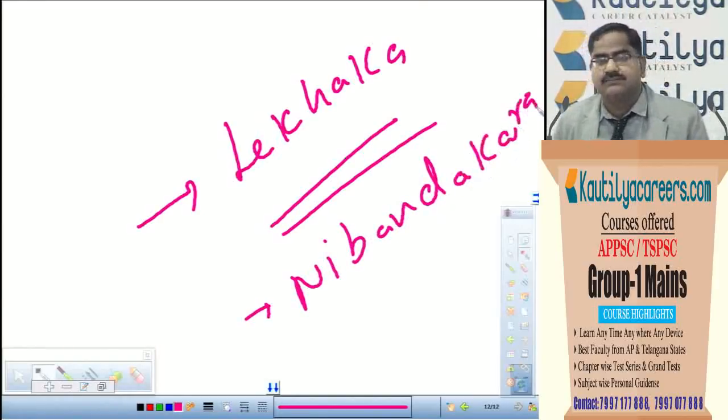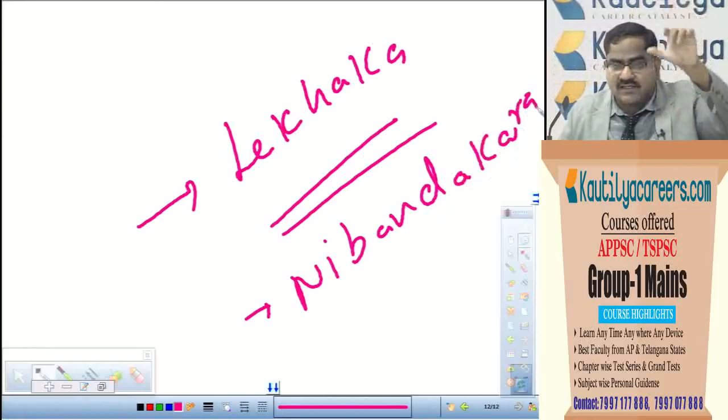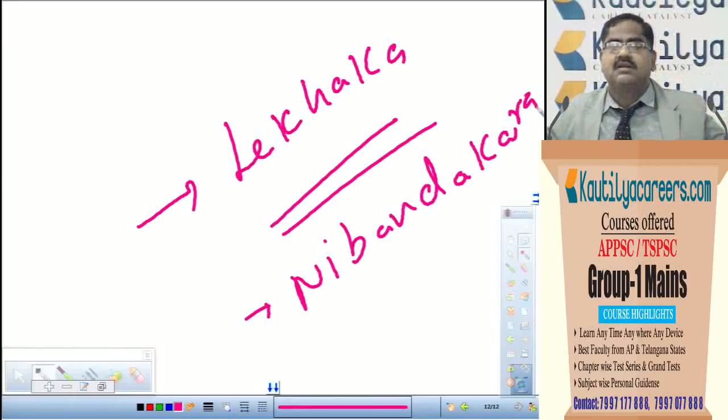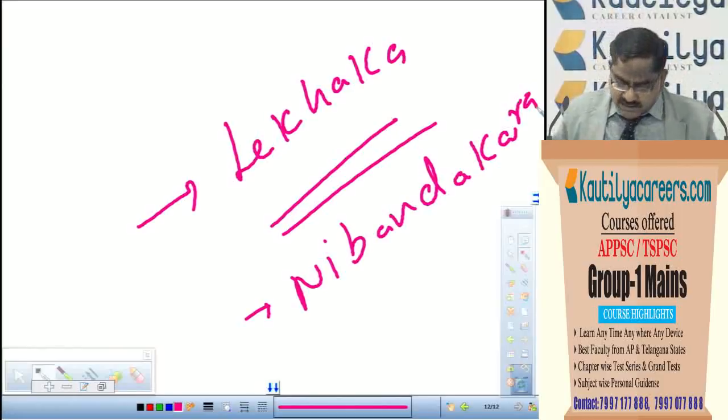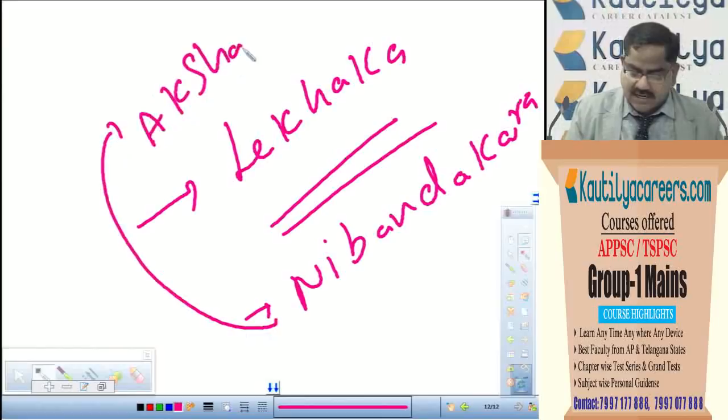Another important office is Nibandhakara. Who is this Nibandhakara? He maintains the orders given by the ruler. Lekhaka means official writer of the orders, and the person who protects those orders in the form of a record office is Nibandhakara.